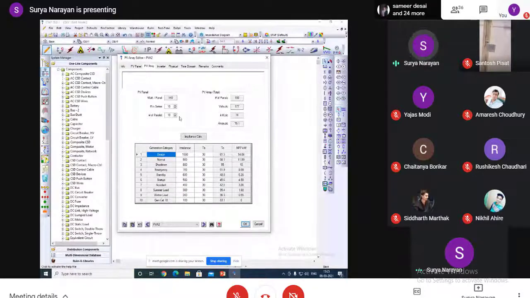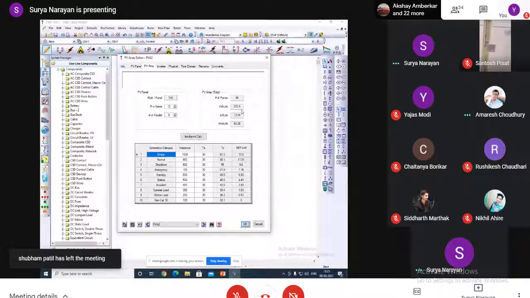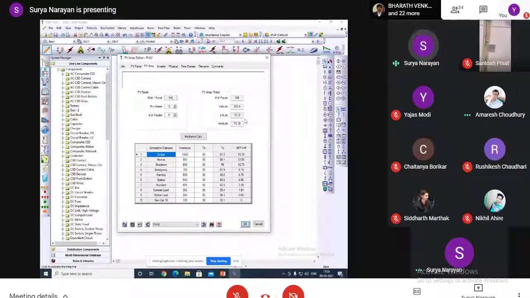I want to change it to 210 volt DC. Then I can change here. Yes, you can see here 212.4 volt DC and a 13.44 kilowatt system. Yes, this one is a 15 kilowatt system, approximately near 210 volt DC.